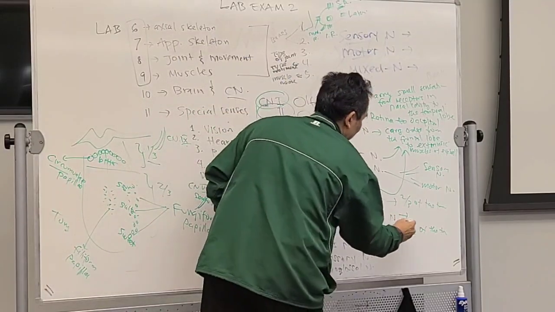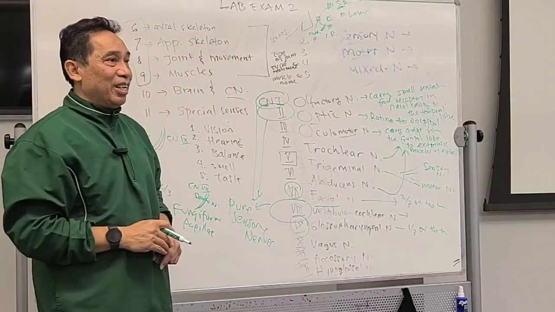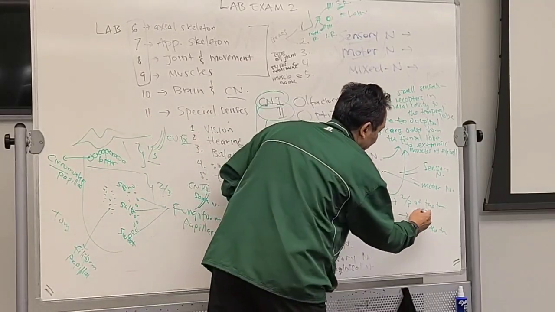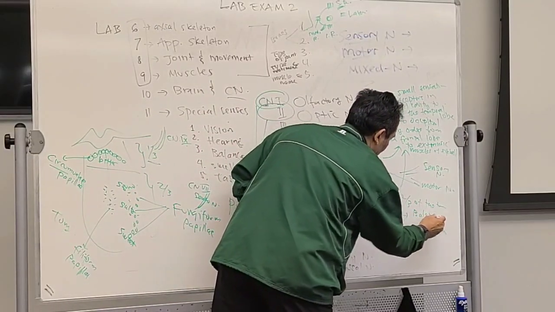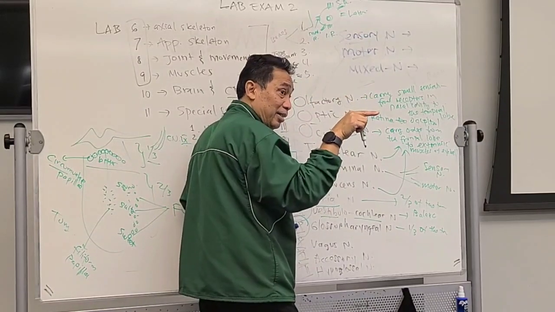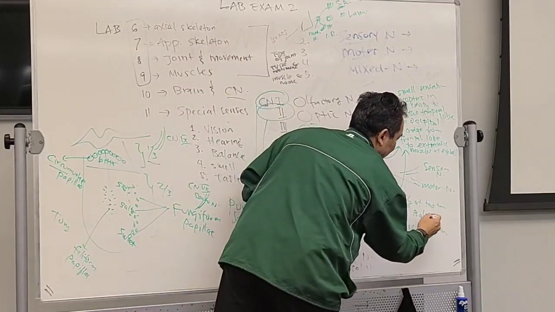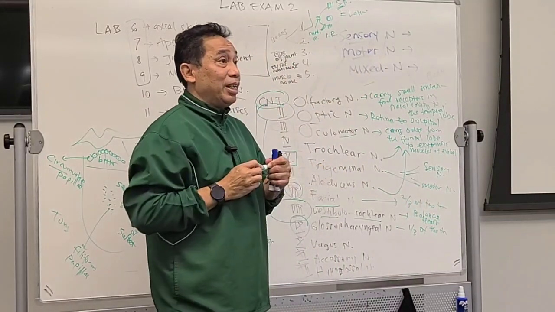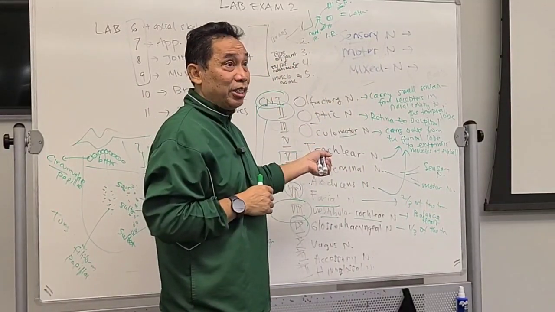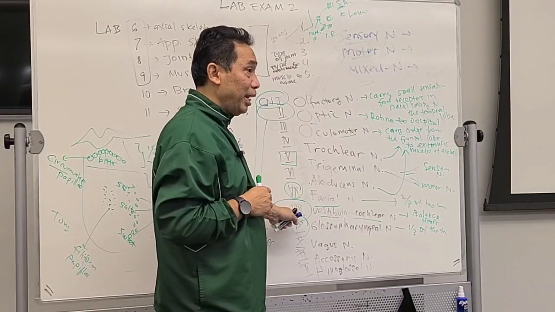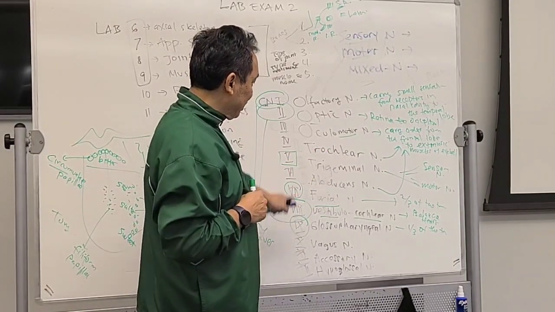Vestibulocochlear. This is coming from the ear, which is vestibulo for balance, cochlear, look like snail, is for hearing. And both of them are sensory. So this is pure sensation of balance and hearing, which is cranial nerve number 8. Okay.